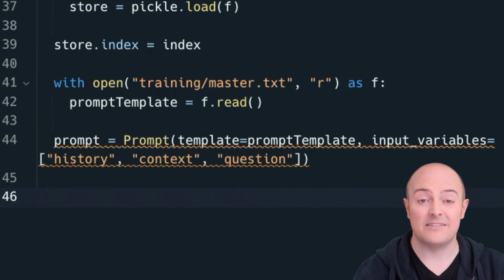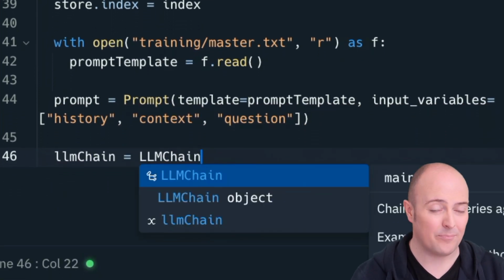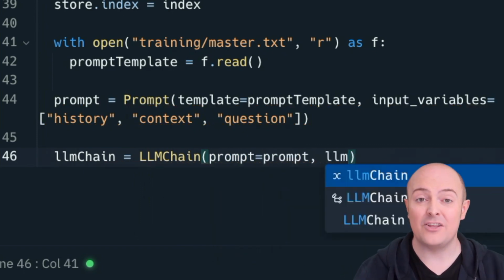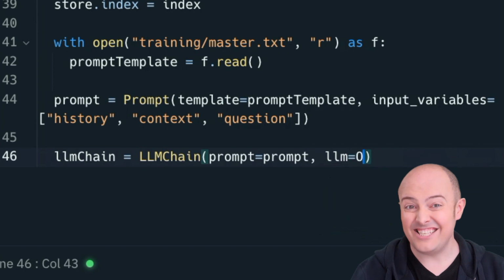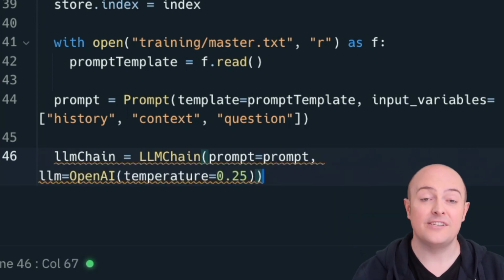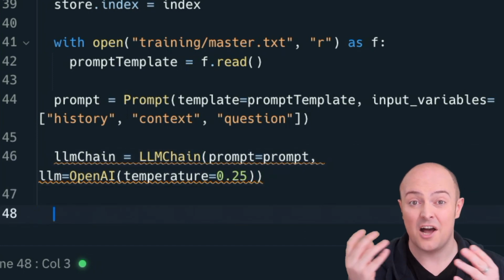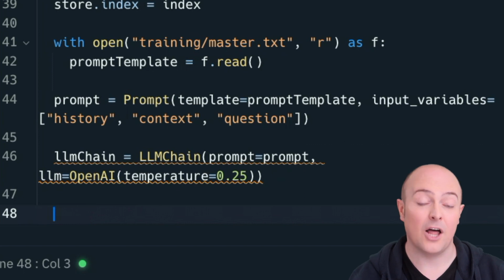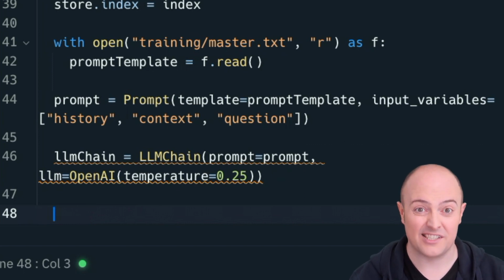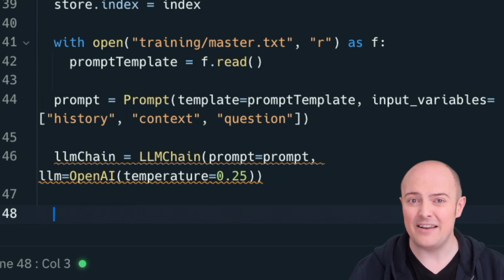We're then going to connect it up to the LLM chain, and this is where we get to give it the prompt and a temperature. The temperature is the really interesting variable. It is a value between 0 and 1 that essentially tells it how off book to go. If you've noticed AI hallucinating answers, this is because the temperature value is higher. 0 means that it will only use the information given, but that doesn't always give us the most exciting bots. So I'm going to set mine to 0.25 here, so it's got a little bit of leeway to make things up.